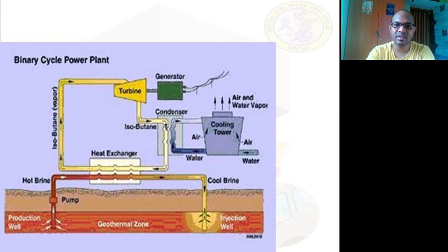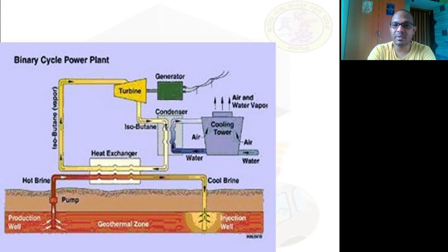Hope this is good. Now what is happening is, from the production well, the hot brine, it can be a brine solution, or it can be a gas, or anything which is hot, which we are getting from the production well, will be coming over here.